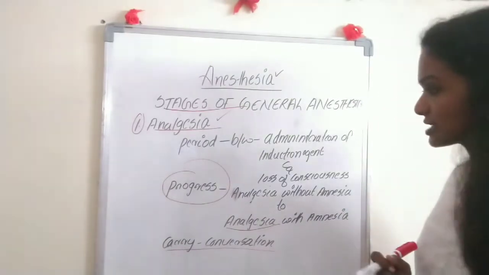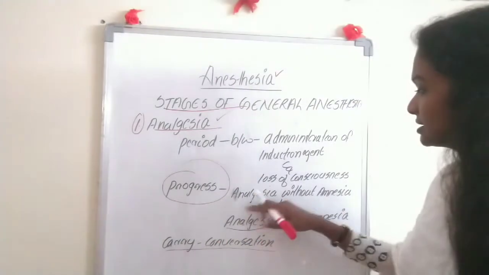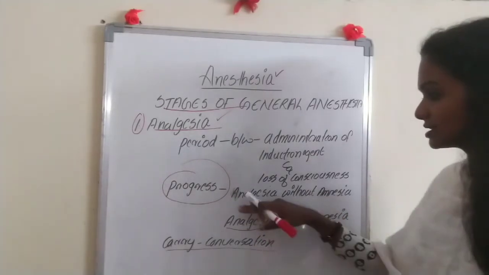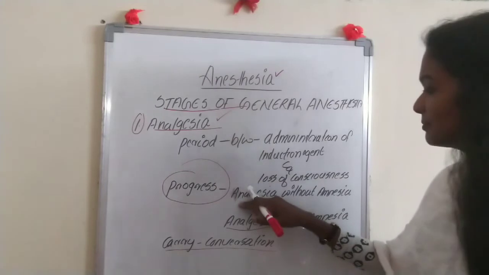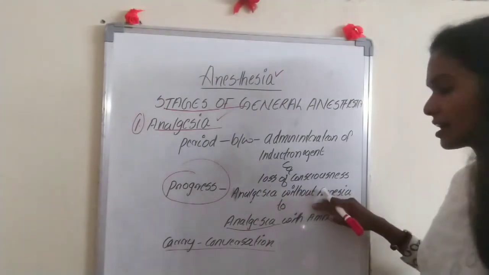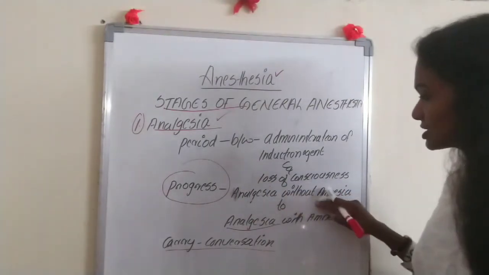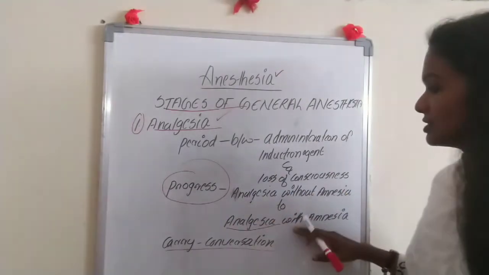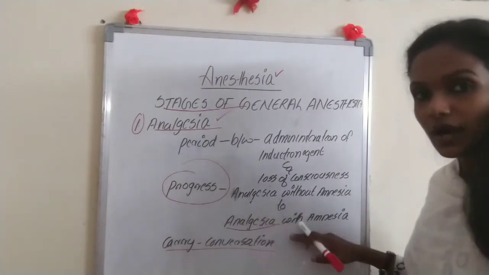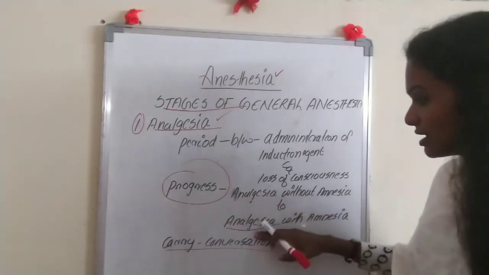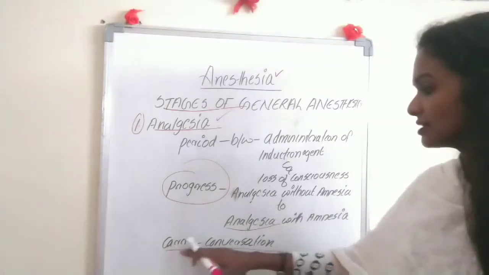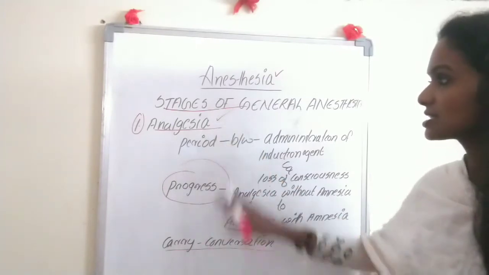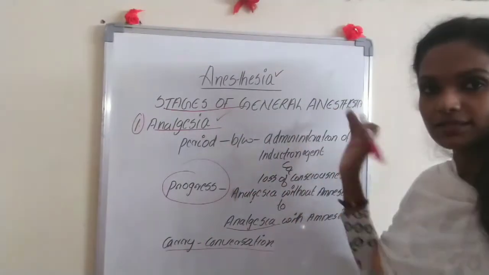And in this stage, what is happening? There is a progression from analgesia without amnesia to analgesia with amnesia. Analgesia means inability to feel the pain. Without amnesia, they can remember everything. There is no amnesia in this stage, that is the conscious stage, to analgesia with amnesia, to the unconscious stage, and they can carry on a conversation during this stage. So that is analgesia, the first stage of general anesthesia.